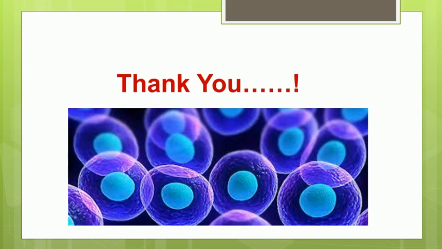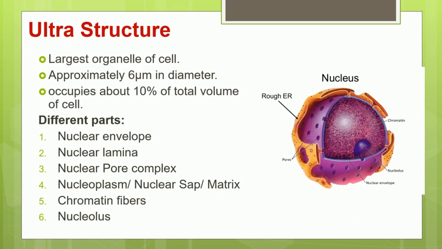Then we have understood the structure of two important parts of the nucleus, that is the nuclear envelope which is made up of two layers, the inner membrane and outer membrane. These two membranes are not continuous, but at some places they form gaps, and in these gaps you will have the nuclear pores. Then we have studied the structure of nuclear pores. This nuclear pore structure is very complex, therefore it is also called the nuclear pore complex.